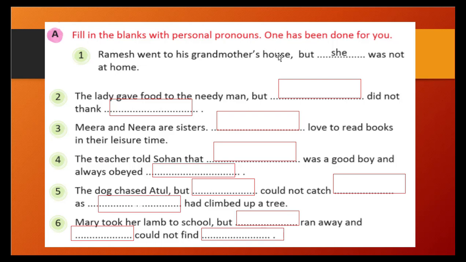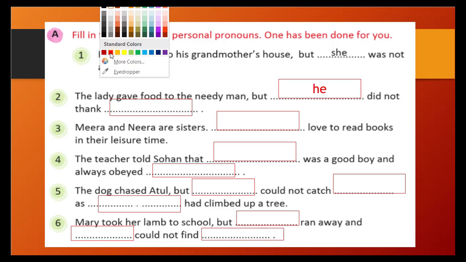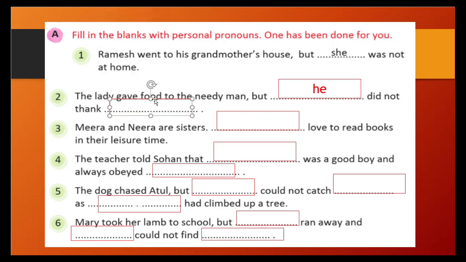So here you see, but who did not thank? Question is here. But who did not thank? That is that needy man. So in the place of needy man, what can we write? He did not thank. To whom did he not give thanks? That is a lady. So we can write her in the place as a third person. Correct? So let's see what can be the answer. Yes, he is the correct one. And here, her is the correct one. Yes. It is very easy, you see. By the sentence, you can understand.